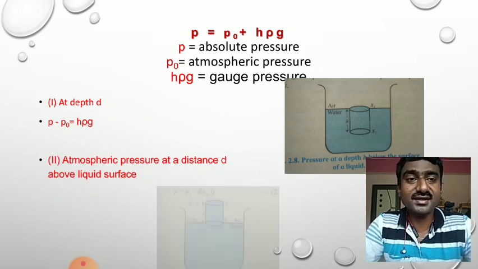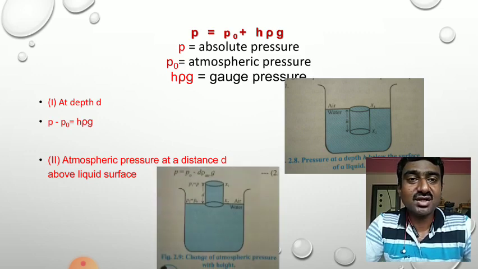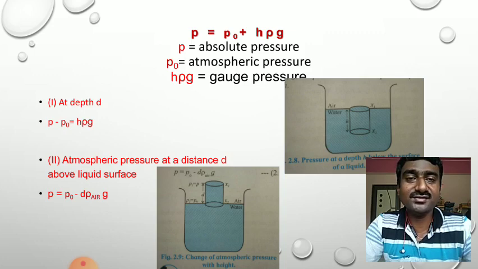We consider again the second diagram in which we consider the height d above the liquid surface in air. So the formula now becomes P is equal to P0 minus d rho air g. Rho air is the density of air, because now the medium above the water surface is air. That's why the density of water is replaced by the density of air. And these are the two cases for the pressure.